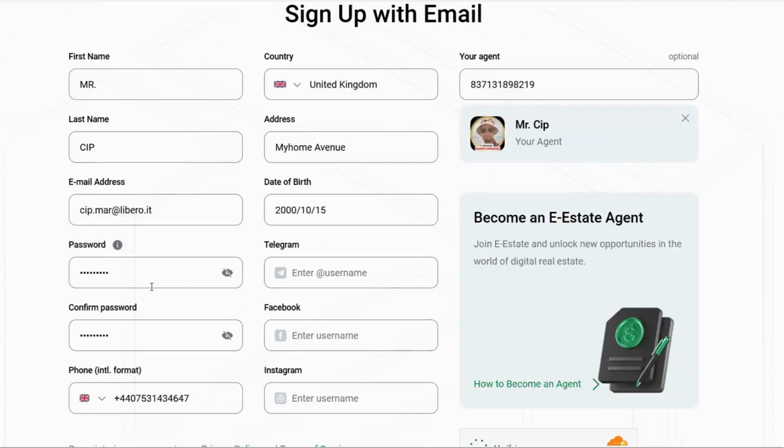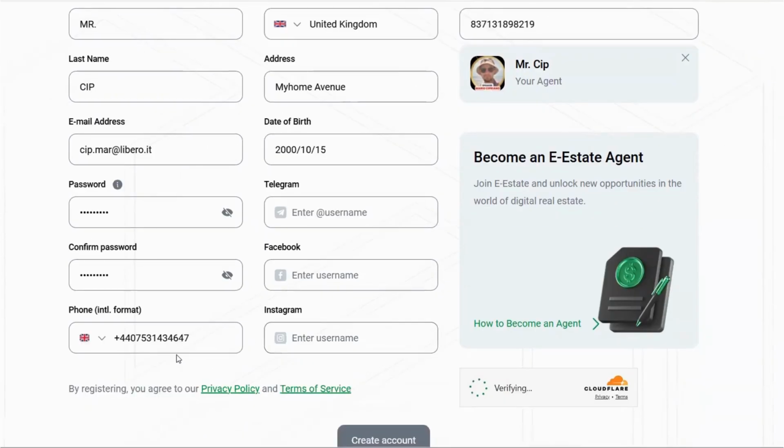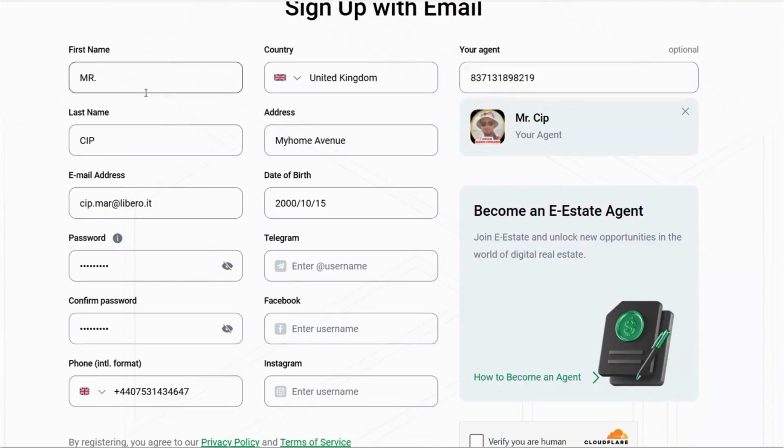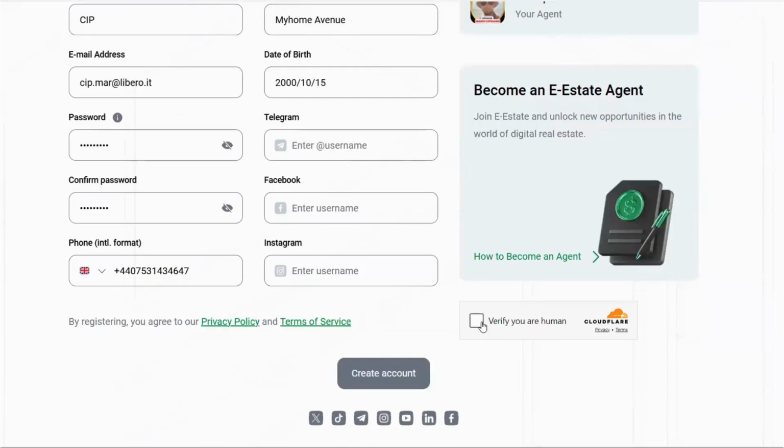Your password, repeat it 2 times. You can put or not put your social media users, your mobile phone, which is not very useful so far, but you can put it. And then, I repeat, important: name, surname, country of residence, address, date of birth, email, password 2 times, phone number, and if you want, social media. You click to verify you are human, click to create account,